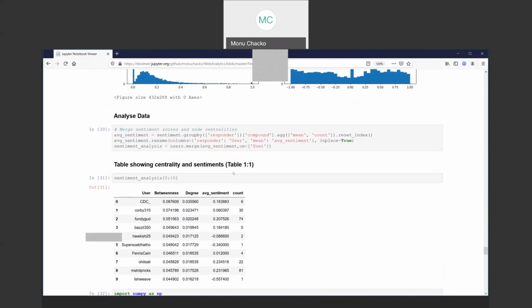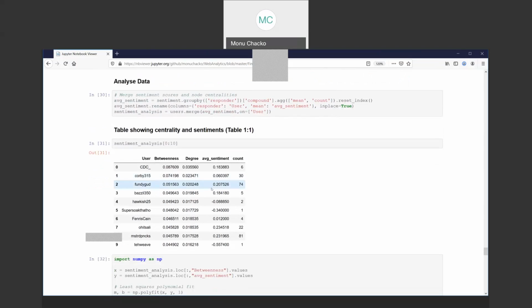And okay, so what we did is we took the previous network data and merged it with the sentiment analysis. This is the aggregate merged data. This is the average sentiment here, the betweenness and degree here, and there's a count.